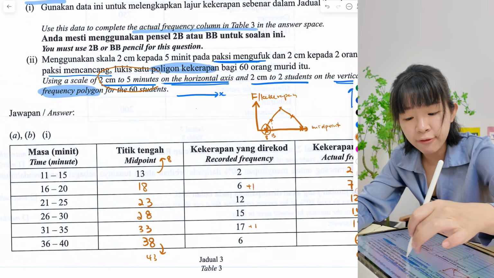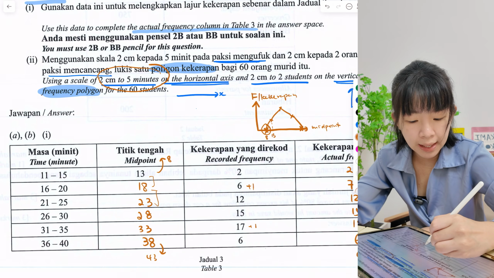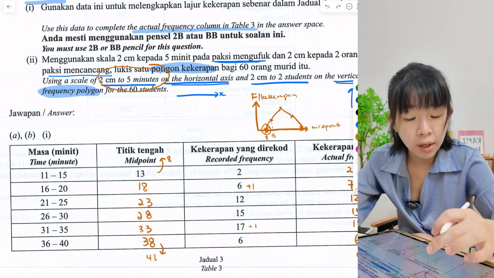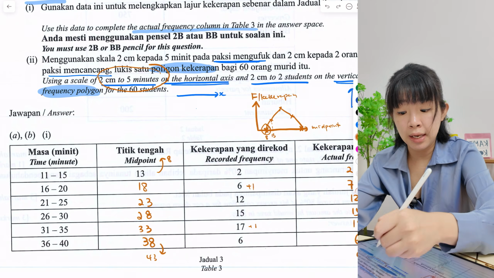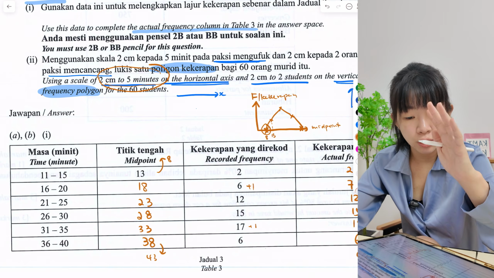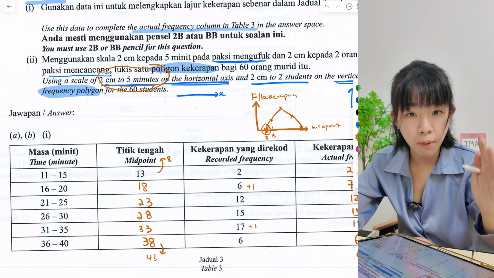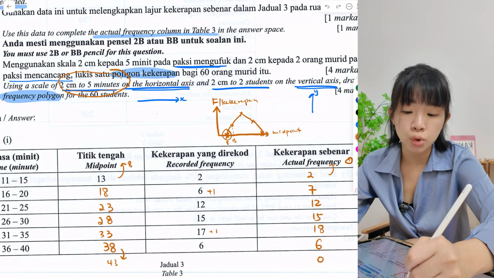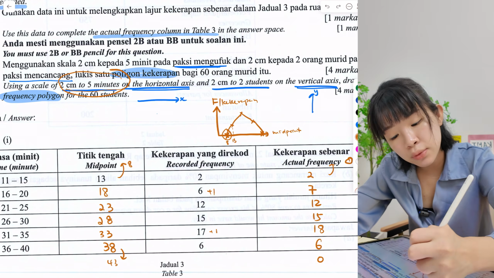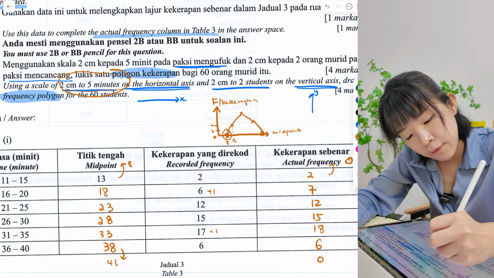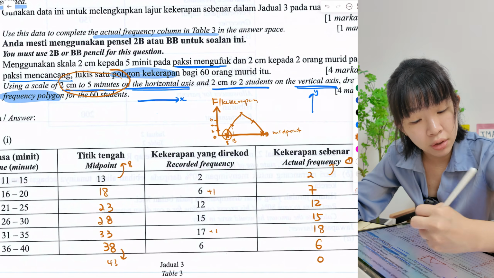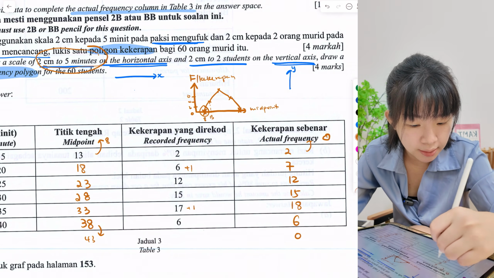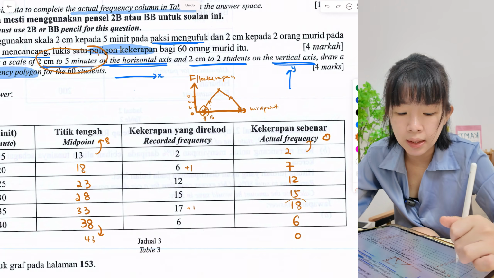So they say 2 cm 5 minutes. Every midpoint here, the difference is actually 5 minutes. Okay, listen to me. For the horizontal axis, if they say 2 cm 5 minutes, you can just ignore it. You just have to stick to putting midpoint. So follow the table. For the vertical axis, 2 cm 2 students. This one you have to follow. So if they say 2 cm 2 students, meaning 0, 2, 4, 6, and so on. The biggest frequency we have now is 18.